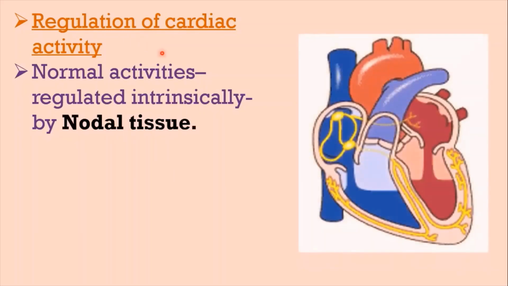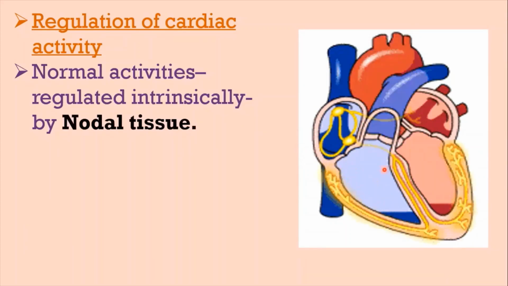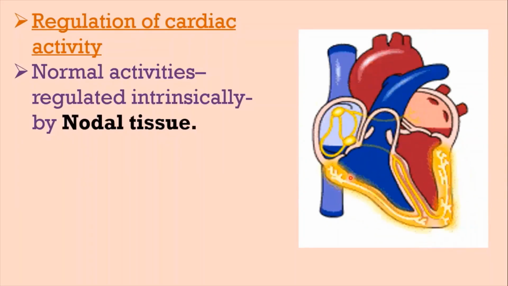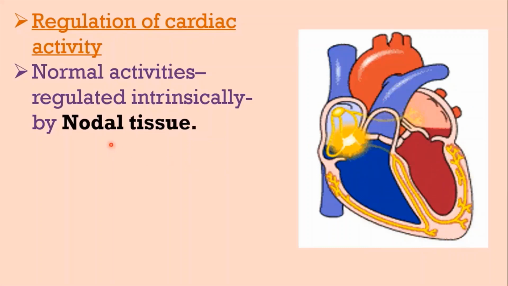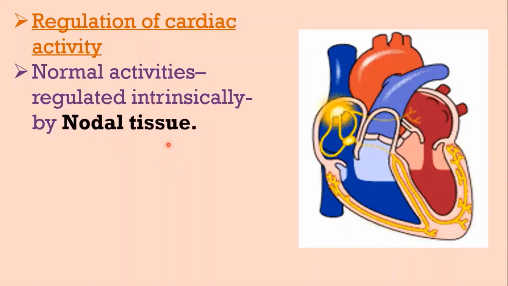Our heart is a myogenic heart. What is the meaning of myogenic heart? The pacemaker is the specialized cardiac muscle which is located within the wall of the heart. So our heart is autorhythmic. Normal activities of our heart are regulated intrinsically. They are regulated by specialized cardiac muscles known as nodal tissues.